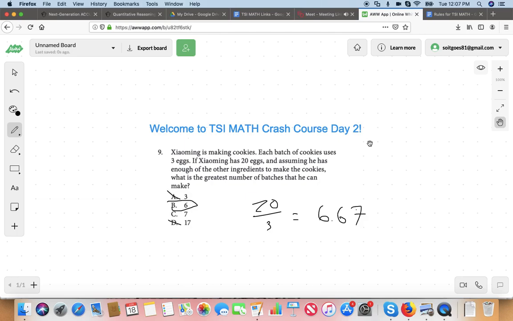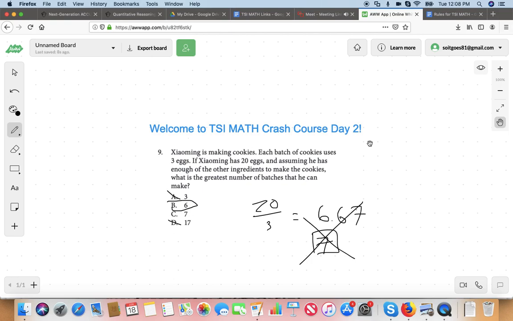Which a lot of students will be like, okay, I'll just round that up to 7. So the answer's 7. No! A lot of kids are going to answer C on this one. Does that make sense why a lot of people are going to see that 6.67 and round up? Yeah, it does. Don't do that.